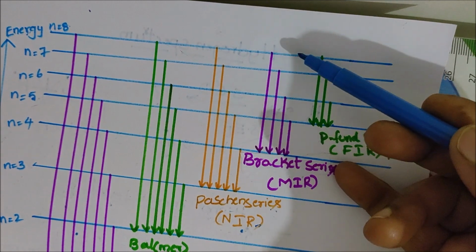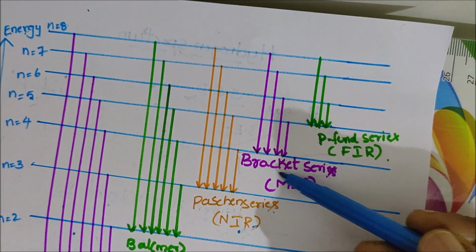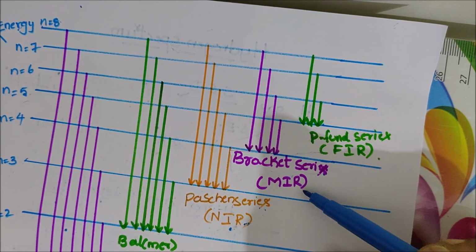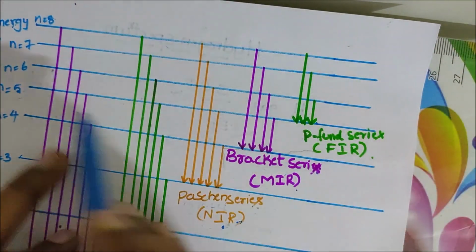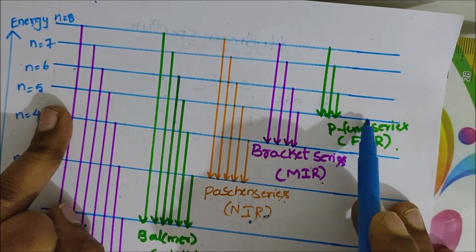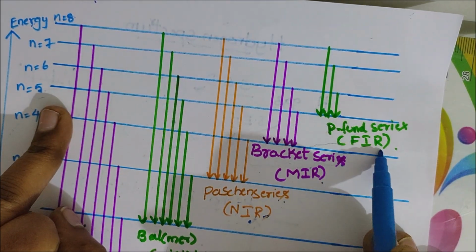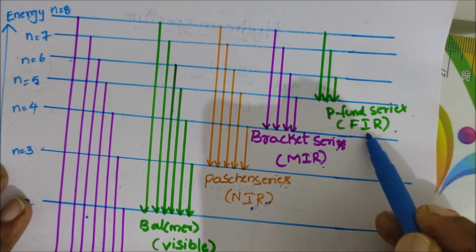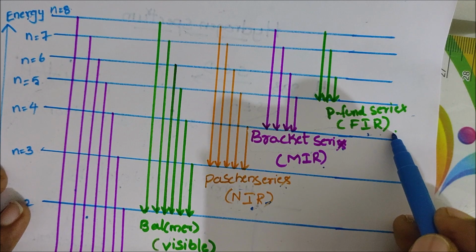When the electron jumps to the fourth energy level, the Brackett series is formed. This is observed in the middle IR region. When the electron jumps to the fifth energy level, the Pfund series is formed. So this series is observed in the far IR region.